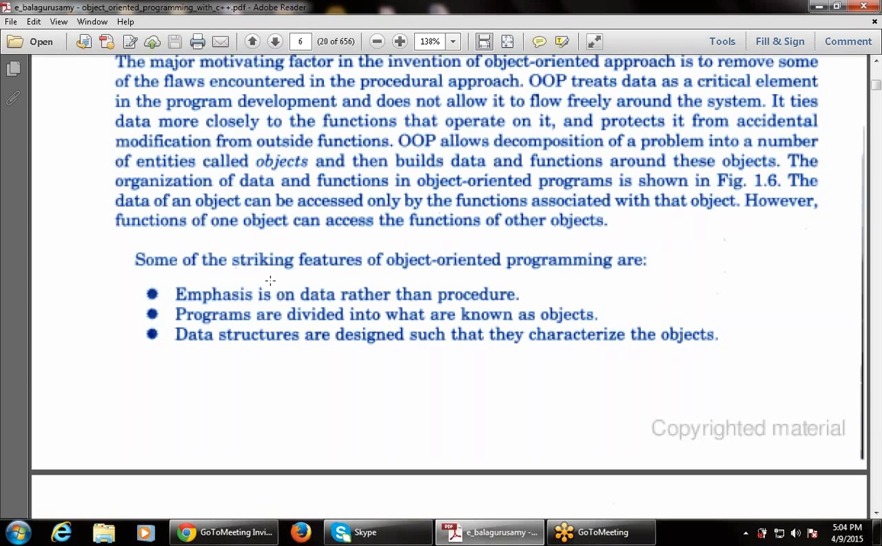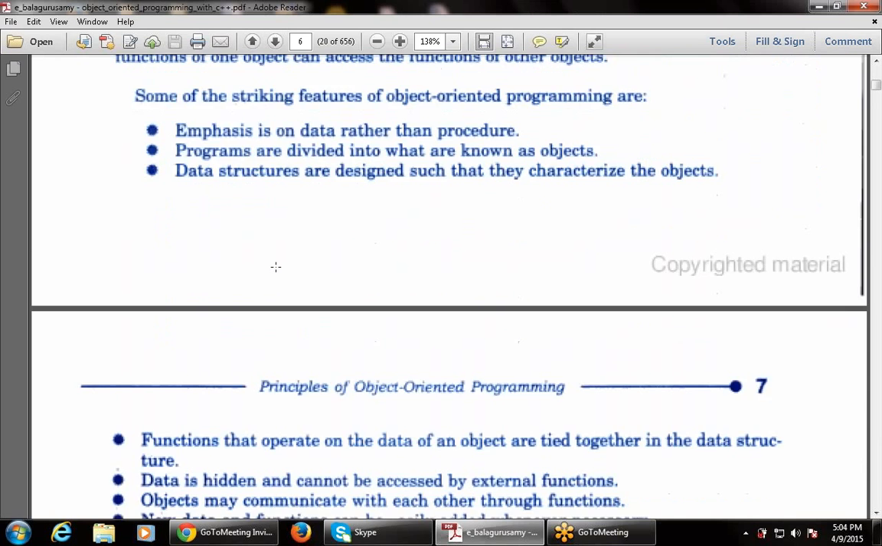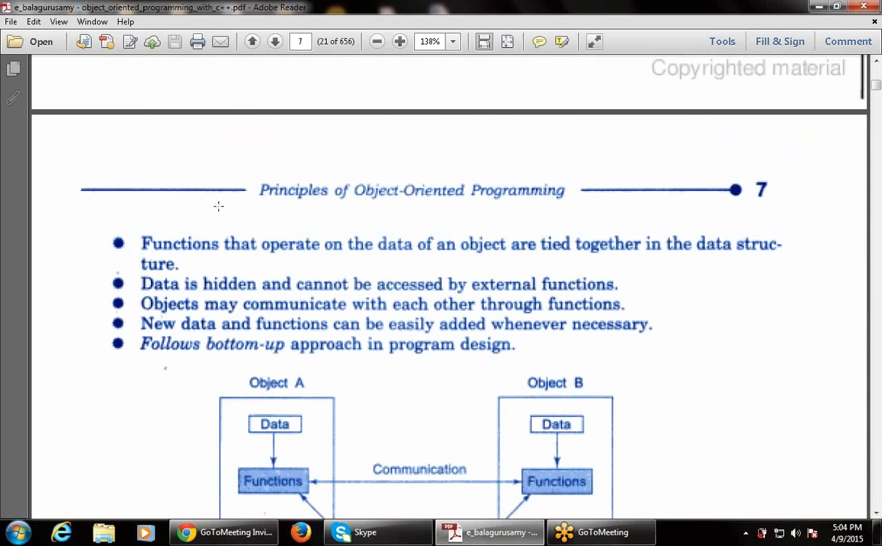Then the next feature is that data structures are designed such that they can characterize the objects. That is, the data will be designed in such a manner that there will be a feature or characterization of data or object. So the structure is designed such that it characterizes the object, that is, it formulates and defines the object.